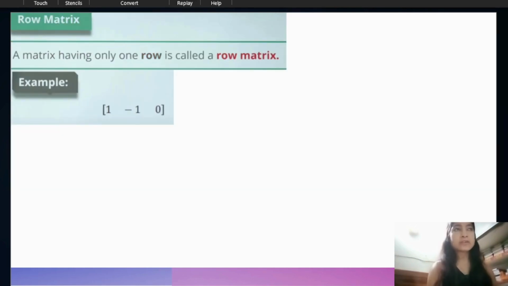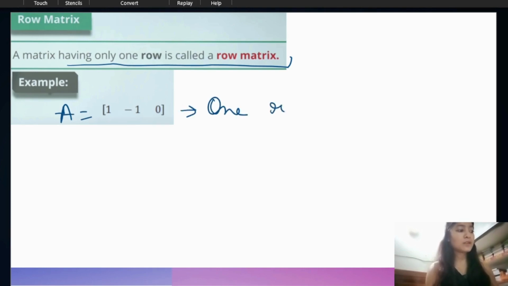The next type of matrix is the row matrix. What is a row matrix? A matrix having only one row is called a row matrix. In this matrix we have only one row. See, this is the matrix A and we have only one row. This kind of matrix is known as a row matrix, because we have only one row. Okay, next is